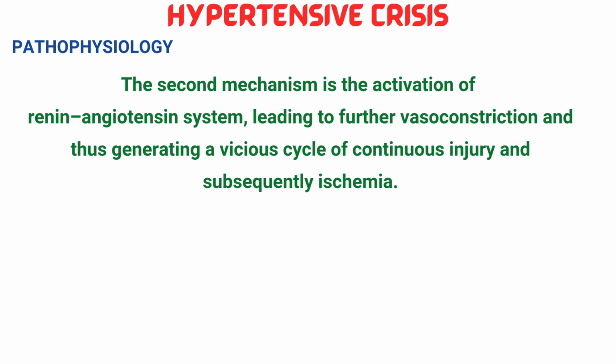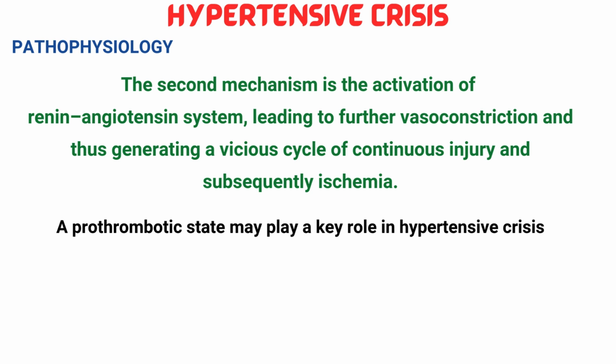Besides these mechanisms, a prothrombotic state may play a key role in hypertensive crisis. A recent study showed that sP-selectin, that is soluble P-selectin, was significantly higher in patients with hypertensive crisis compared with normotensive controls regardless of the presence of retinopathy, which suggests that platelet activation is a relatively early finding in the pathophysiologic sequelae of hypertensive crisis.